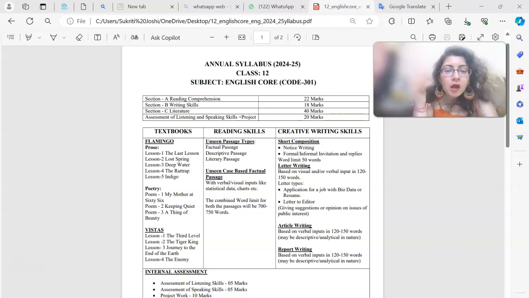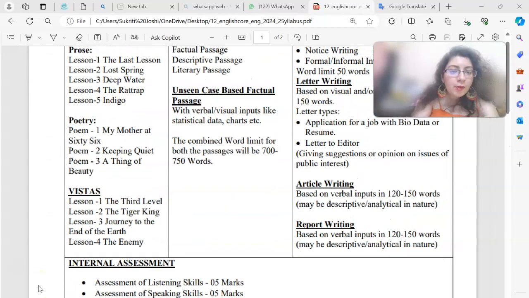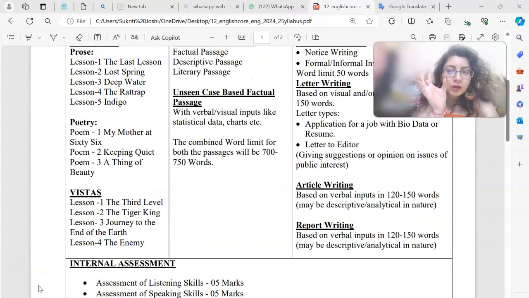Clear? Now the combined word limit for both the passages will be 700 to 750 words. So whenever we talk about the combined word limit, the word limit of both the passages, it should be around 700 to 750 words. Clear? Then we move on to